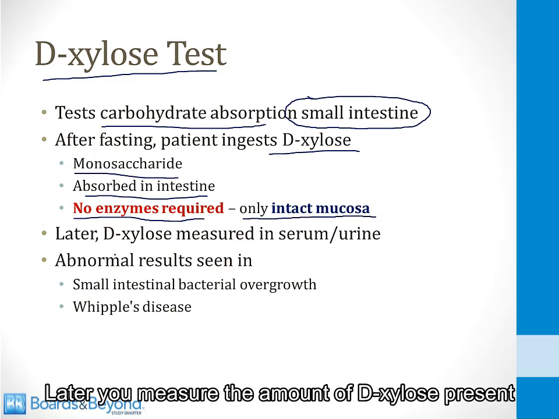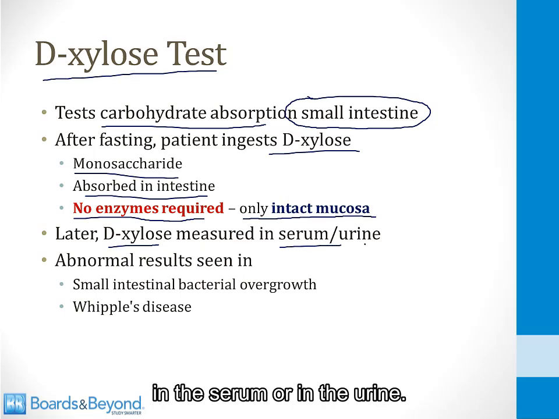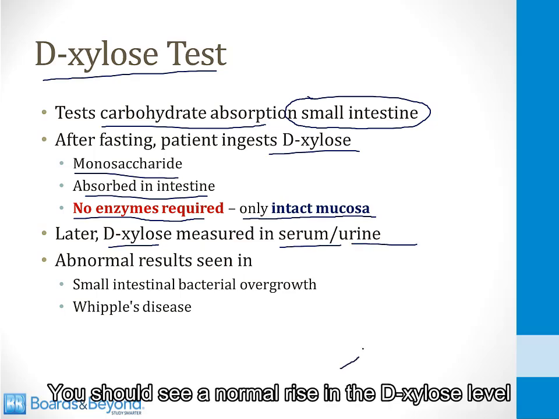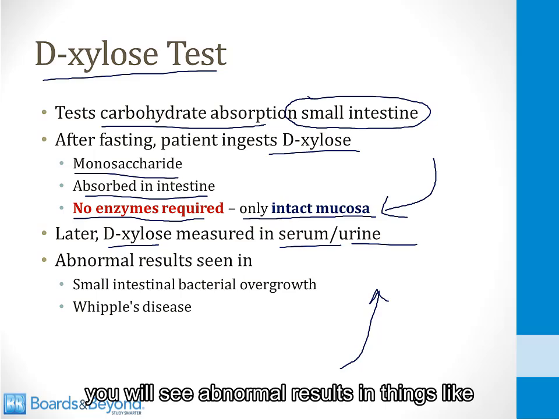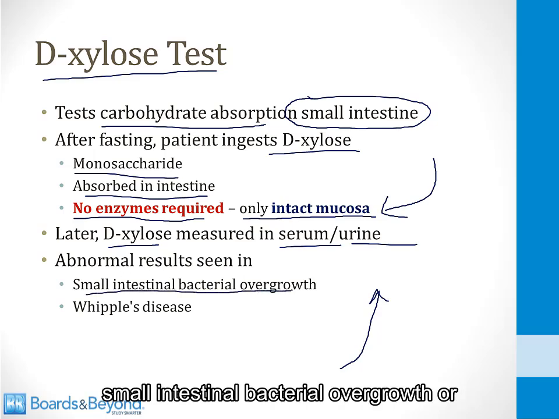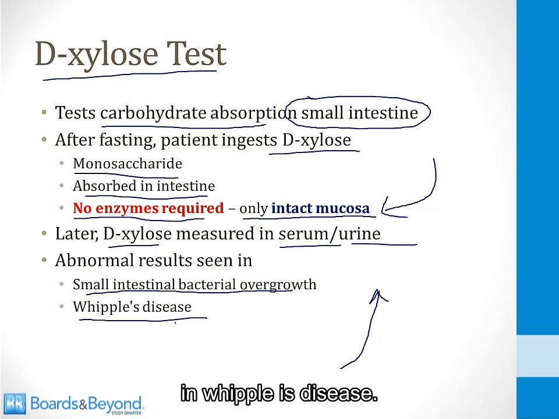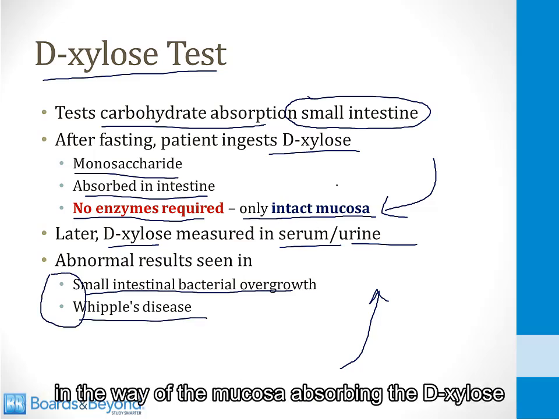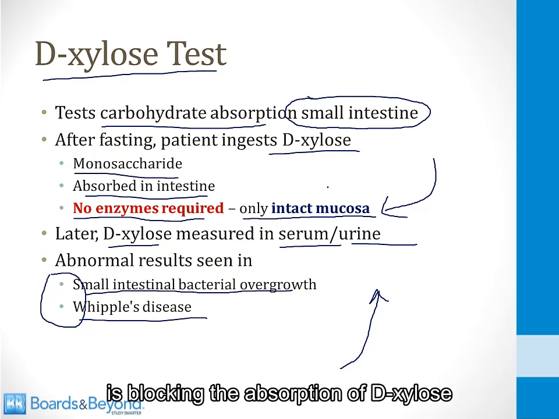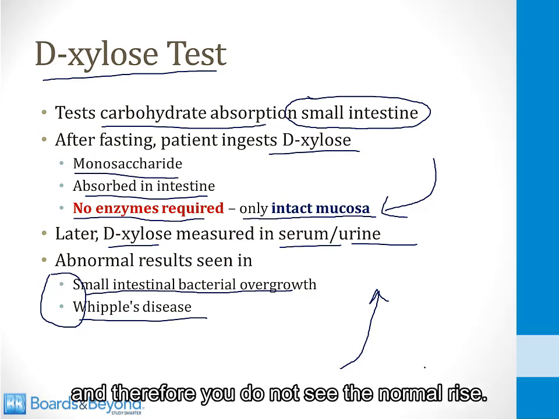Later, you measure the amount of D-xylose present in the serum or in the urine. You should see a normal rise in the D-xylose level if the patient has an intact and functional mucosa. You will see abnormal results in things like small intestinal bacterial overgrowth or in Whipple's disease. In both of these disorders, there is something getting in the way of the mucosa absorbing the D-xylose. It is blocking the absorption of D-xylose, and therefore you do not see the normal rise.